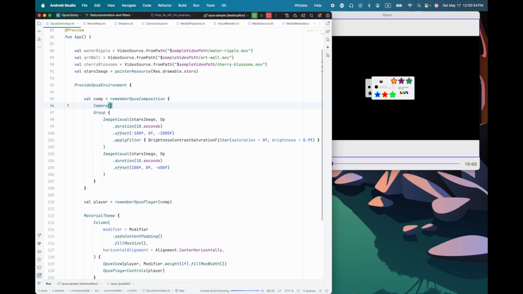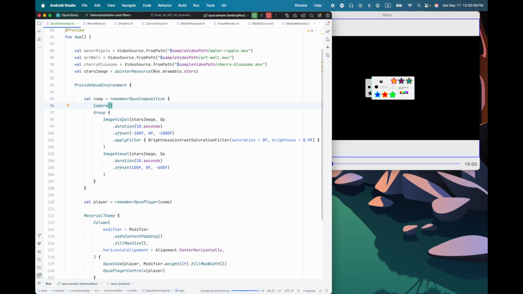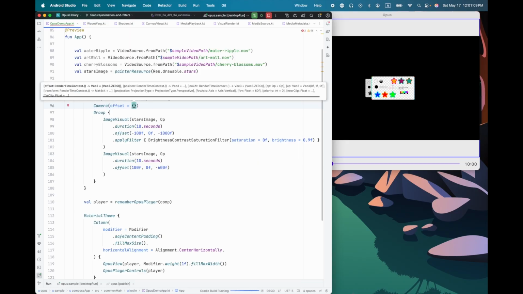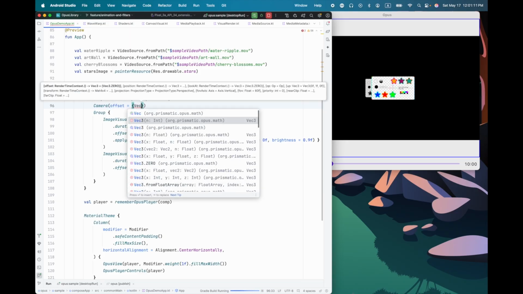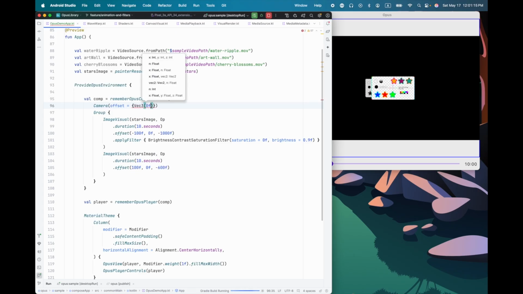You can put cameras anywhere you want. If you put them in a group or in a track, you can have them affect only a particular part of the timeline, so you can switch camera angles. But for this, I'm just going to do a very simple one. Let's have the camera offset be, so this is going to be a lambda version of the function, and it has to return a vector, which will have x, y, and z offsets in it.